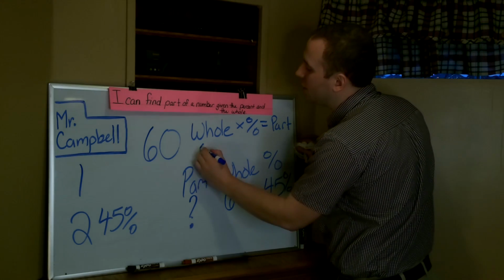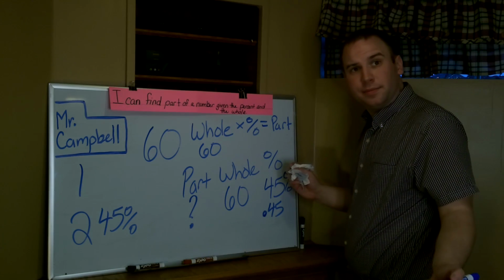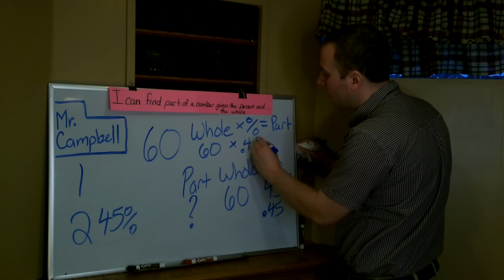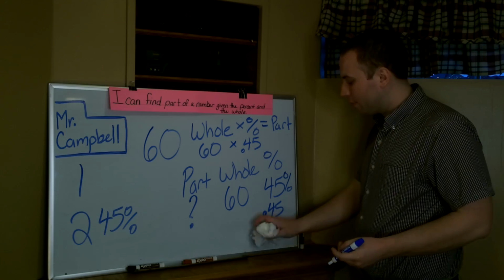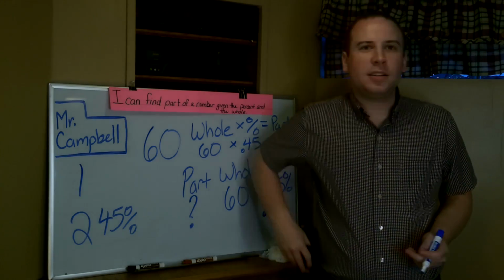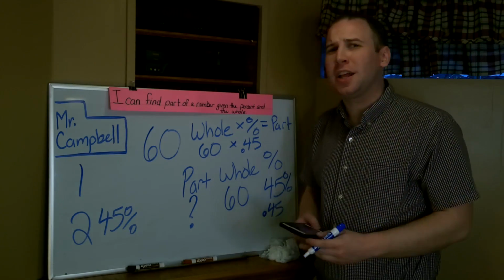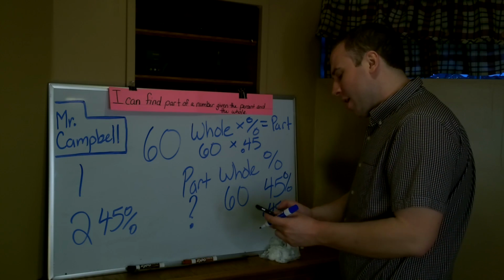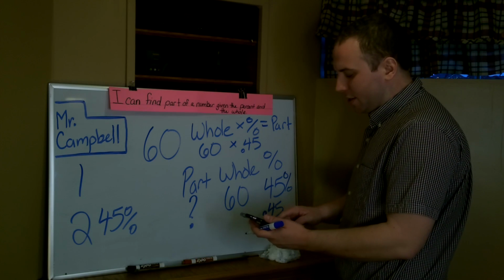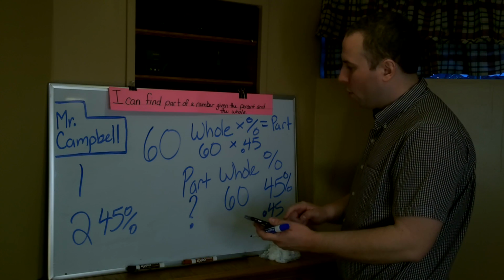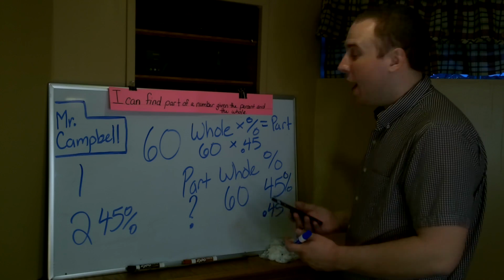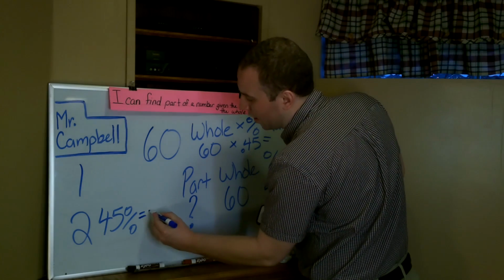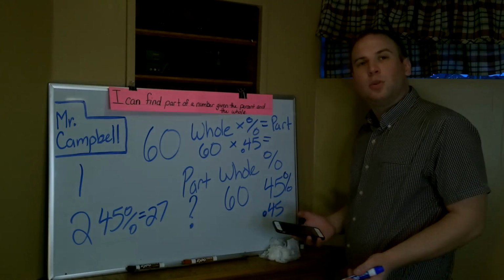So our whole is going to be 60. We are going to multiply it by 0.45. And even though I'm really good, class, I have to use my handy calculator here. If I take 60 and multiply it by 0.45, I get that this student got 27 votes.